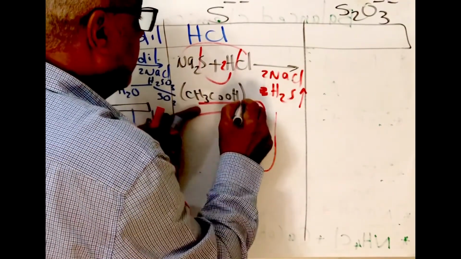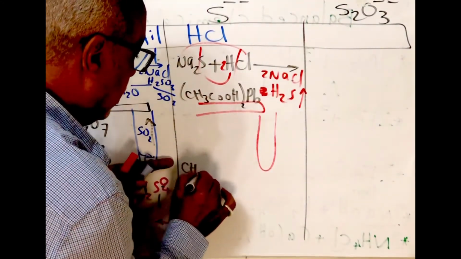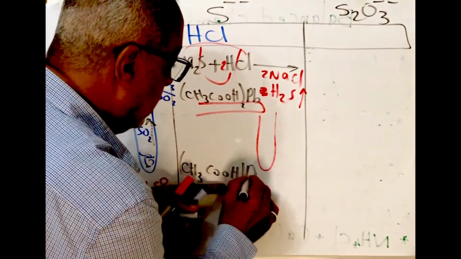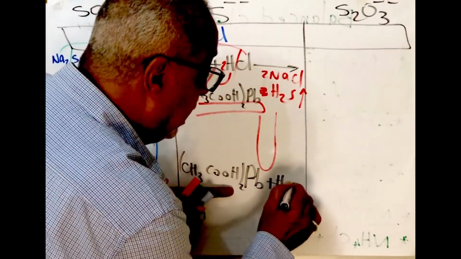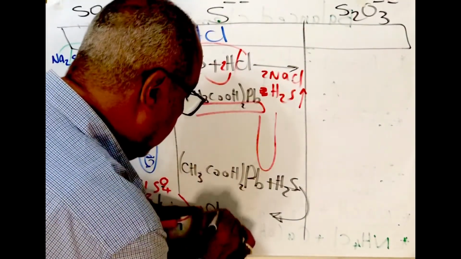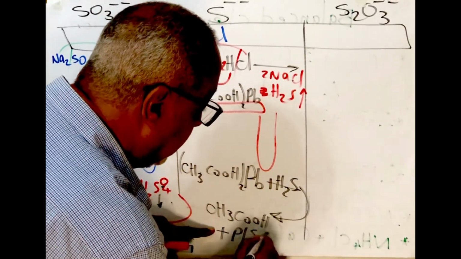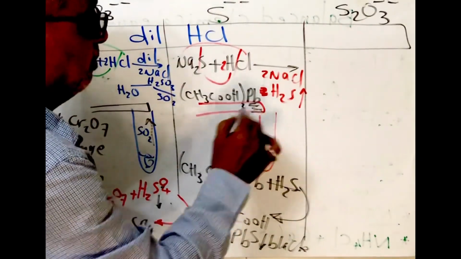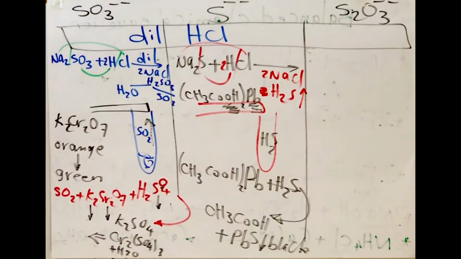(CH3COO)2Pb with H2S, with HCl, as with H2S. It will produce acetic acid, CH3COOH, and PbS, black. So the paper changes into black, due to evolvement of H2S gas.